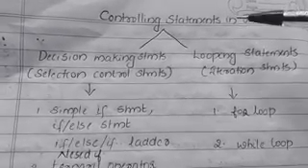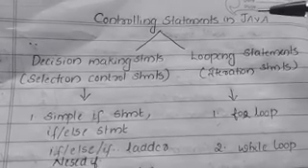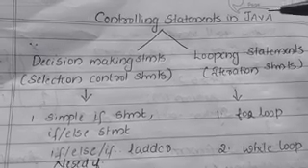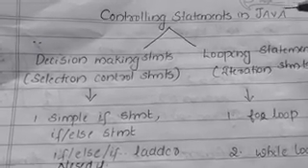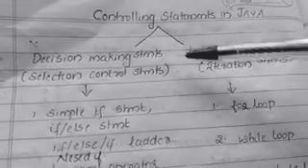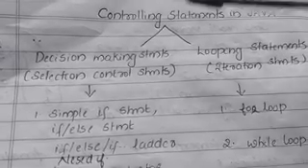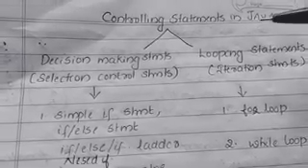So the controlling statements in Java. Controlling statements means statements that control the flow of data. That is known as controlling statements. Controlling statements in Java are of two types. First one is decision making statements. Second one, looping statements. So these are the two types of controlling statements in Java.